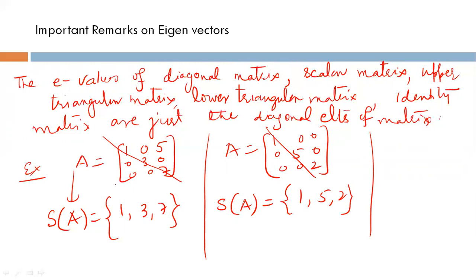So this is true for a diagonal matrix, scalar matrix, upper triangular matrix, lower triangular matrix, and identity matrix. So no need to write the characteristic equation. You can just directly write the eigenvalues, which are located as the diagonal elements of the matrix. If you use the characteristic equation, you will get the same eigenvalues only.